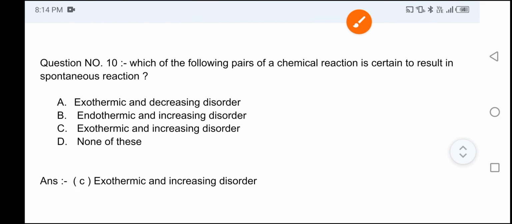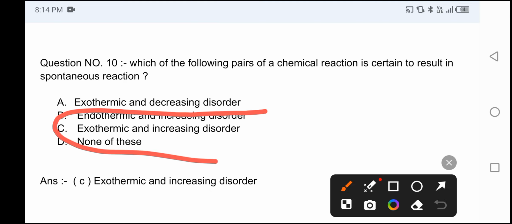And now the last question: which of the following pairs for a chemical reaction is certain to result in a spontaneous reaction? Option A: exothermic and decreasing disorder, option B: endothermic and increasing disorder, option C: exothermic and increasing disorder, option D: none of these. And the correct answer is option C.